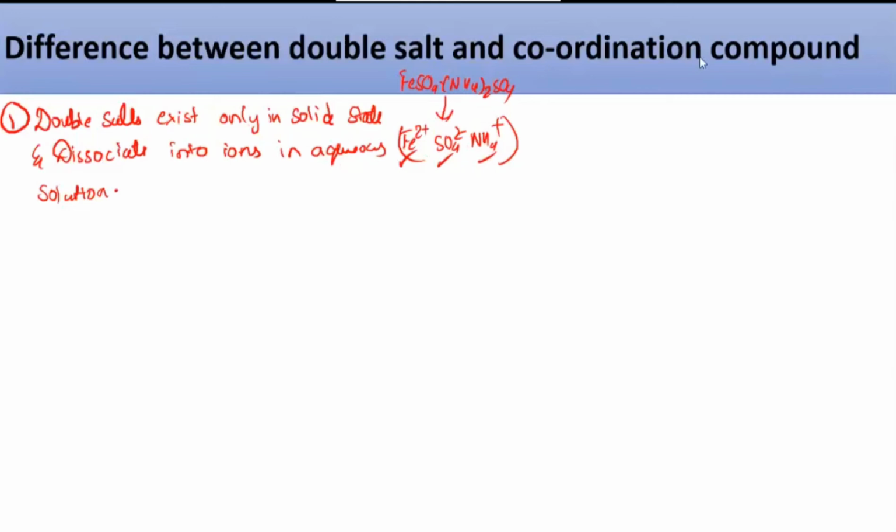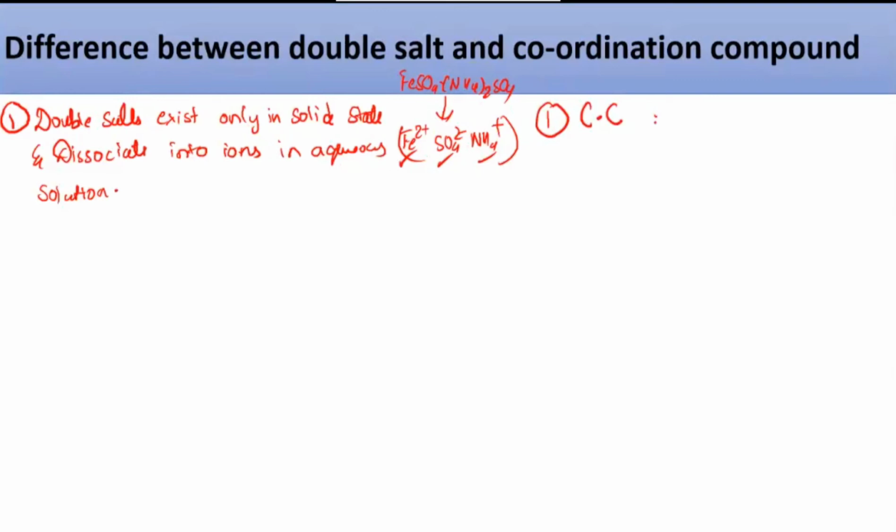The speciality of a coordination compound is that they don't dissociate. That particular complex remains intact. So I can write the first difference: they exist in the solid state as well as when they dissolve in water. So understand the difference between the double salt and the coordination compound. Coordination compound, I'll just write CC here.